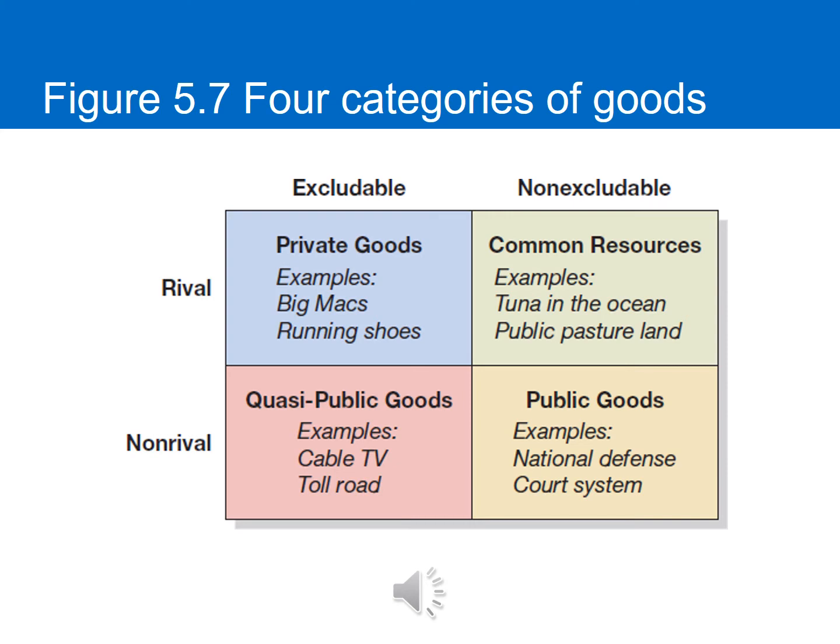And the final are public goods. Now these are non-rivalrous and non-excludable. So not only can you not stop a person from using this good, but if you consume a good, there's no less of it left for me to consume. So I'm able to consume just as much as you. And examples of these are national defense or the court system.